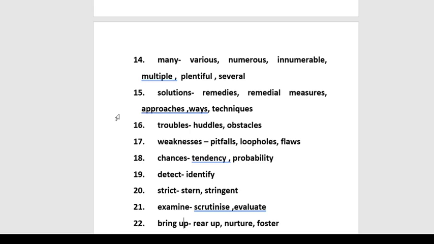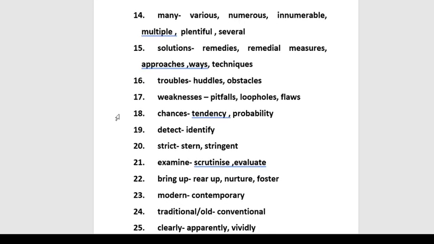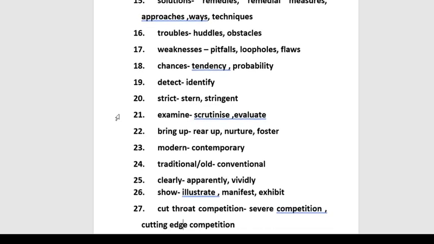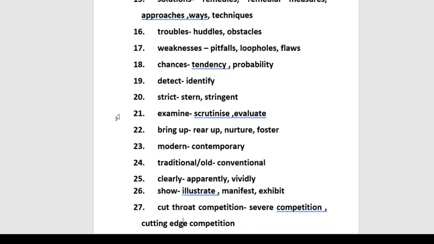Then is troubles. For troubles, you can say hurdles, obstacles. For weaknesses or for negatives, you can say pitfalls, loopholes, flaws. For chances, chances means the probability of something happening, you can say tendency. For detect, you can say identify. On number 20, the word is strict. Again, when we write solutions in our essays, usually students write that government should formulate strict rules, schools should have strict rules.